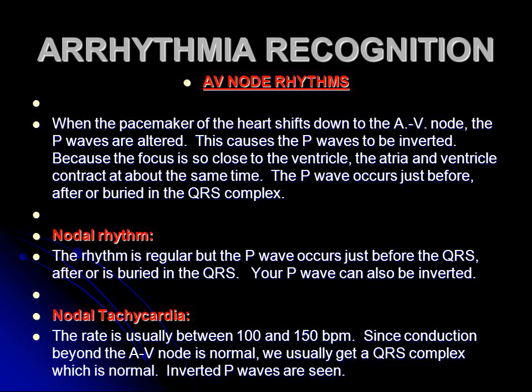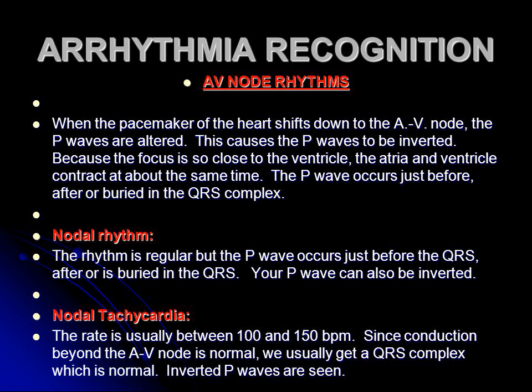AV node rhythms. When the pacemaker of the heart shifts down to the AV node, the P waves are altered. This causes the P waves to be inverted. Because the focus is so close to the ventricle, the atria and ventricle contract at about the same time. The P wave occurs just before, after or buried in the QRS complex.